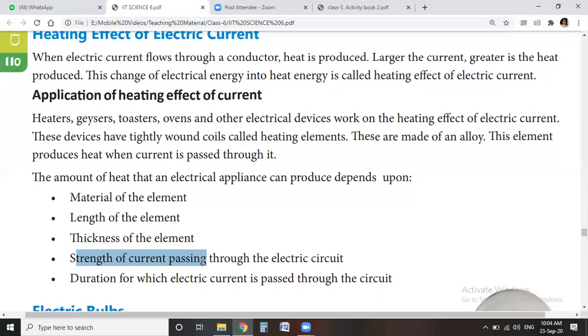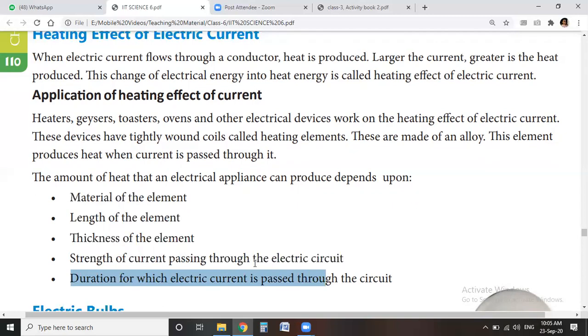If the current passing through the circuit is high, the heat produced is also high; if the current is low, the heating effect is also low.